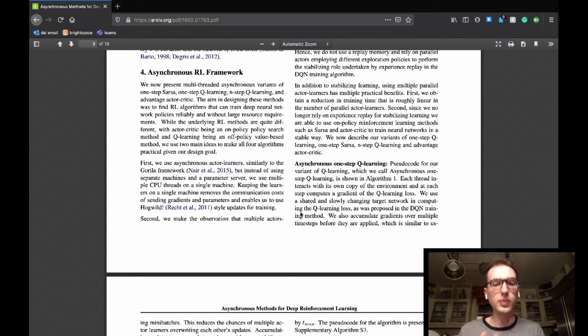So for starters, they will use actor learners as seen in the Gorilla framework from the first video, but here they will execute everything separately on different cores of a CPU. They note that keeping the learners on the same machine takes out a lot of the communications cost of using multiple machines, allowing them to use a more expensive type of parameter update.